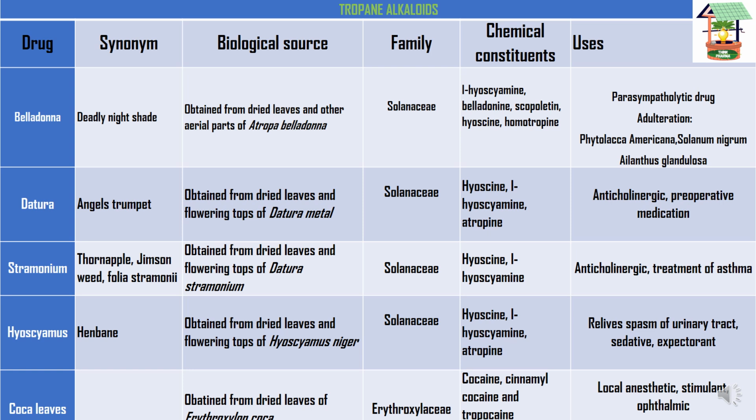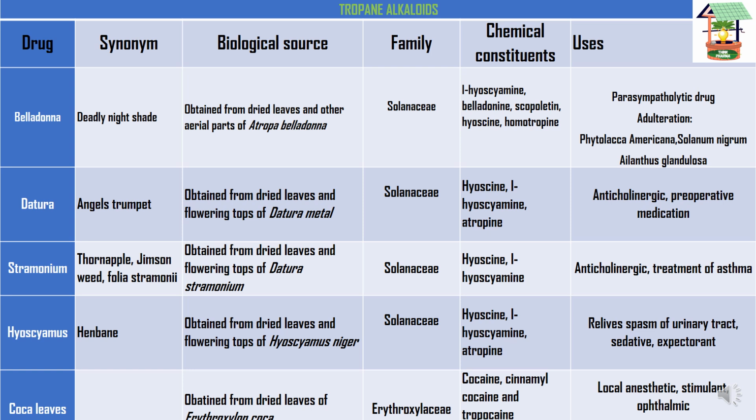Okay, the next, moving on to the hyoscyamus. The synonym is henbane, and the biological source is that Hyoscyamus is obtained from dried leaves and flowering tops of Hyoscyamus niger. The family is Solanaceae, and the chemical constituents are hyoscine, hyoscyamine, and atropine. And the uses are that it relieves the spasm of the urinary tract, so it gives some relief over the contractions, and it is also a sedative and expectorant.